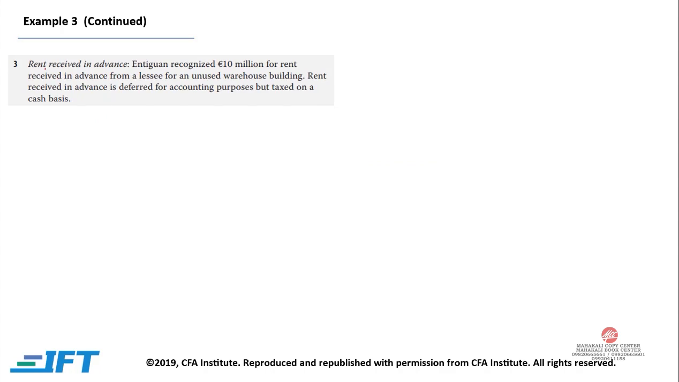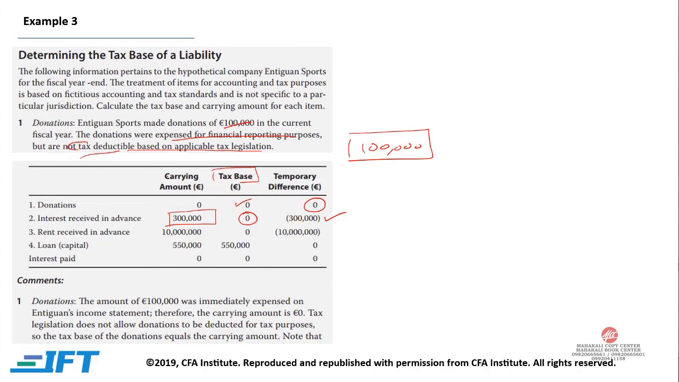Rent received in advance, the same case would apply. Antigua recognized 10 million for rent received in advance from a lessee for an unused warehouse building. Rent received in advance is deferred for accounting purposes but taxed on a cash basis. So if you have received your rent in advance, it will be taxed, but for accounting purposes it will not be taxed. Hence the carrying amount for rent received would again be 10 million because it is not taxed, but the whole 10 million is being taxed for tax purposes. So the tax base would be 0 and again it would be a temporary difference of 10 million.